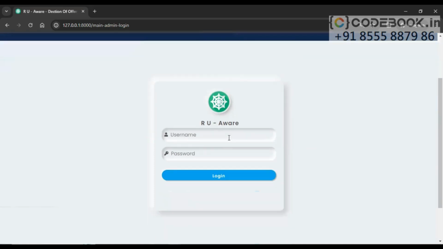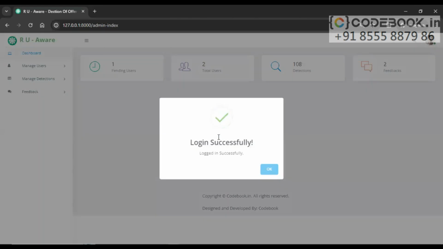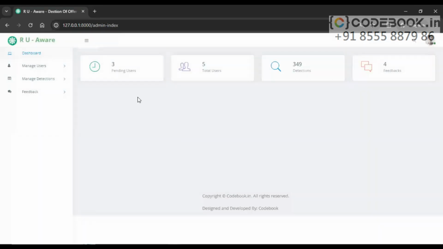Let's go to administrator here. I will log in with admin credentials. After that, login is successful. Now in the backend, we can see in the dashboard how many pending users there are, the total number of users, how many detections have been done, and the total number of feedbacks given by the users. So this is the admin dashboard.